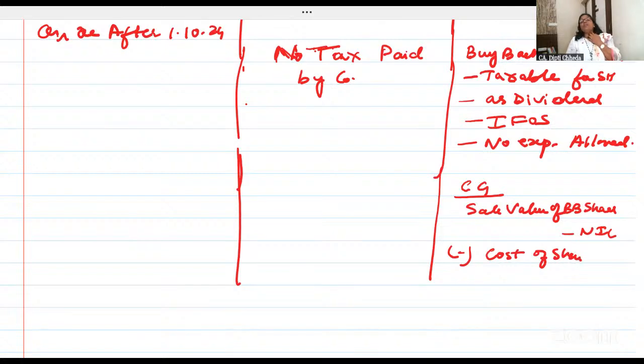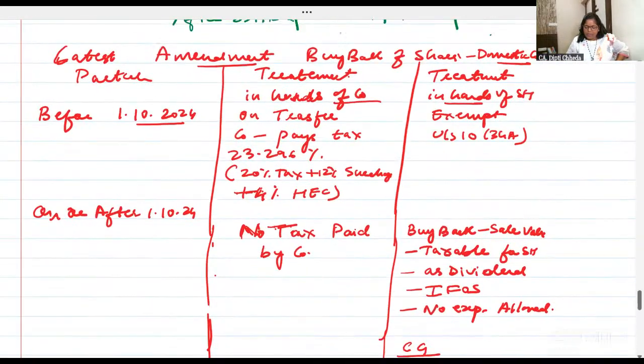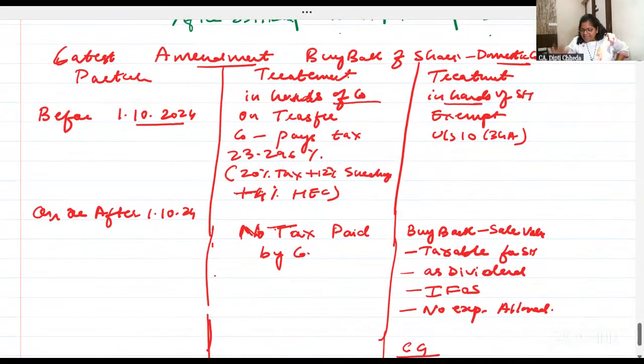Because as a shareholder, say 1,000 shares at the rate of 10, you have acquired for 10,000. So this will be a long-term capital loss. You can carry forward and set off as per the long-term rules. Superb. Buyback of shares is a very important amendment and a very easy way they will ask.